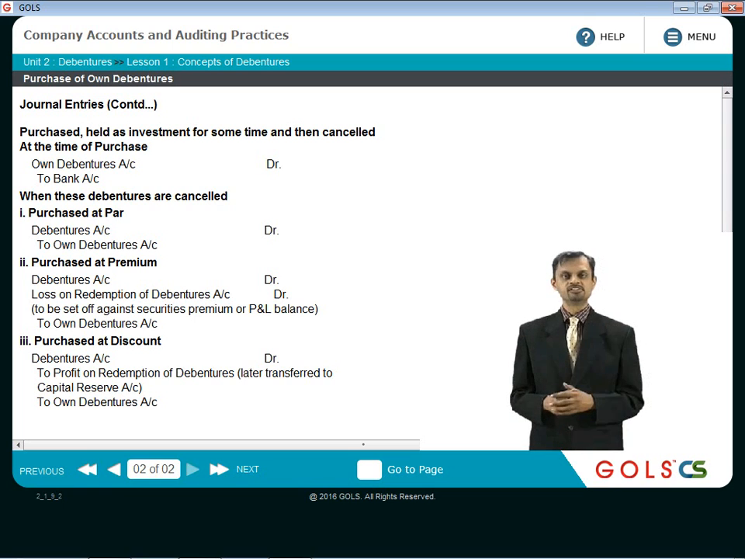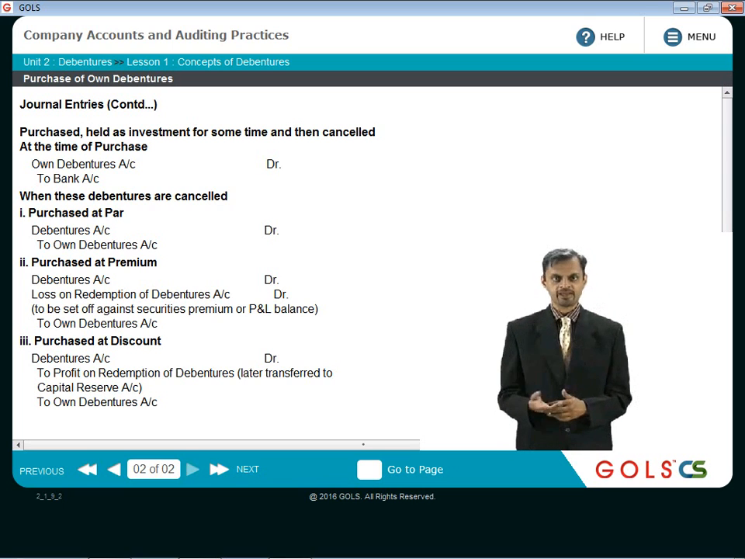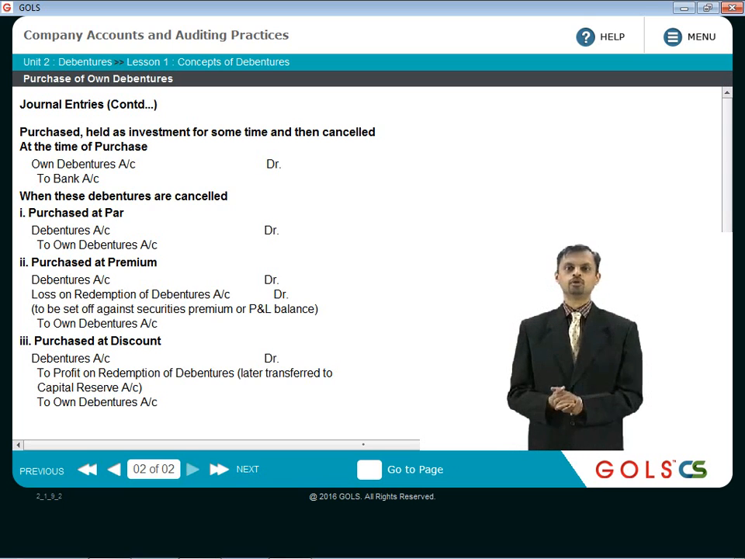Your original debentures account is having a credit balance of 100 rupees. So what you will do, debentures account you will debit by 100 rupees, own debentures account you will credit by 120 rupees, because both the accounts will have to be closed now because the debentures are cancelled. But then you will have a difference of 20 rupees, which is nothing but a loss on redemption because the company is paying a higher amount. That will be debited to loss on redemption of debentures account, which will be set off against the capital profit.